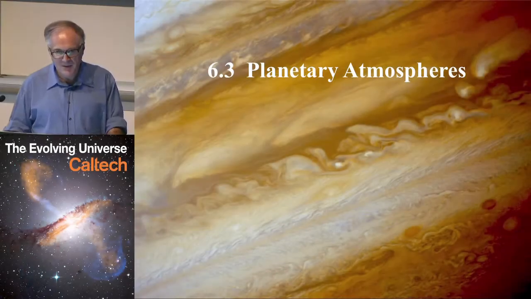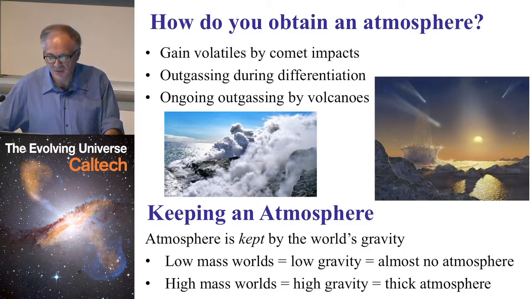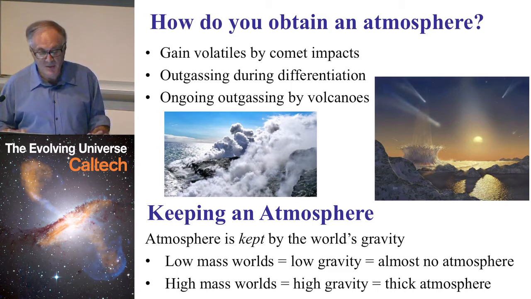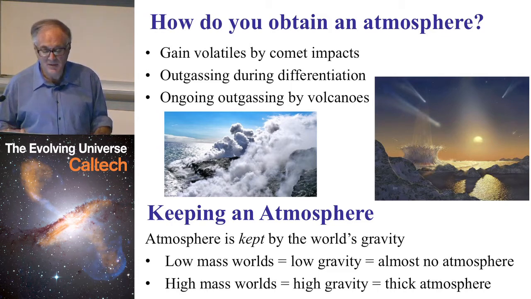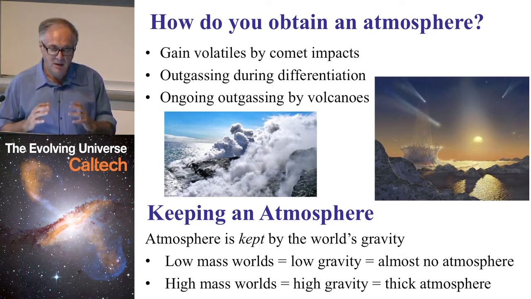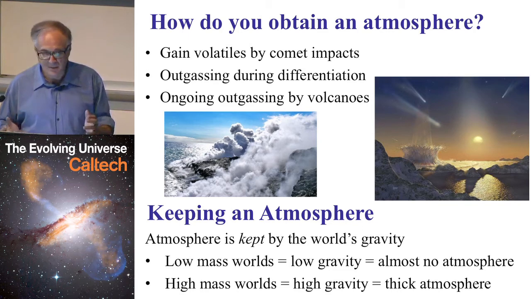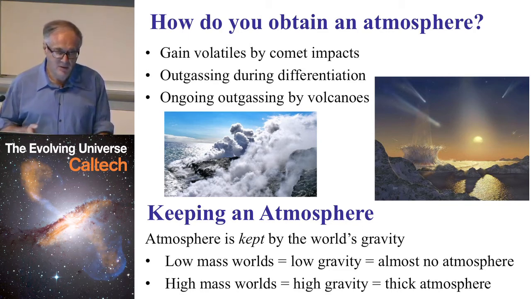Well, where do planets get their atmospheres? Well, there are three sources of it. First of all, you have planetesimals with light elements, like comets, hit, and that stuff can evaporate. And if the planet's massive enough, it will retain that gaseous envelope. And that's probably where water on the moon comes from.